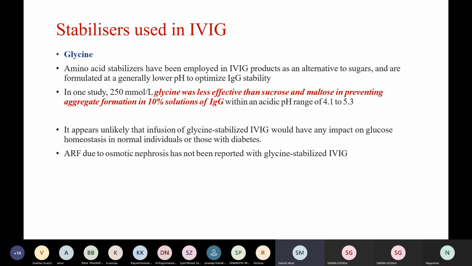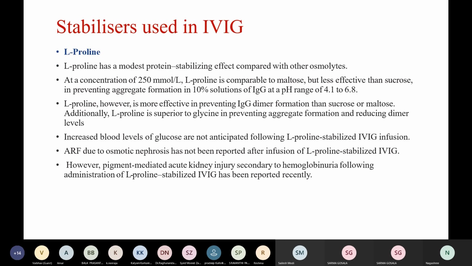Infusion of glycine stabilized IVIG would not be expected to have any impact on glucose homeostasis in normal individuals or in those with diabetes, and ARF due to osmotic nephrosis has not been reported. Proline has a modest protein stabilizing effect compared with other osmolytes. At a concentration of 250 millimoles per liter, it is comparable to maltose in 10% solutions. However, it is more effective in preventing dimer formation than sucrose or maltose.